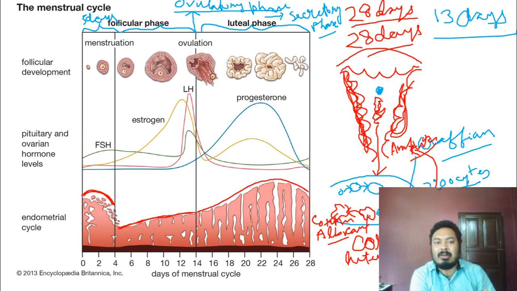From day 1 to the 5th day, again the menstrual phase starts. So the whole menstrual cycle goes on for every 28 days.